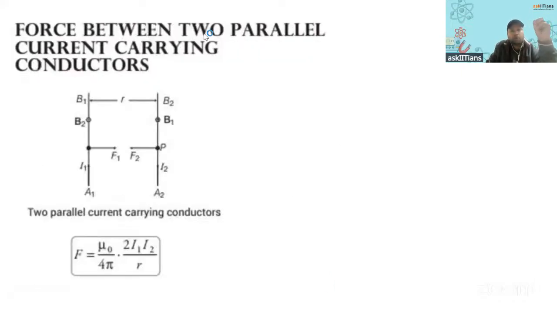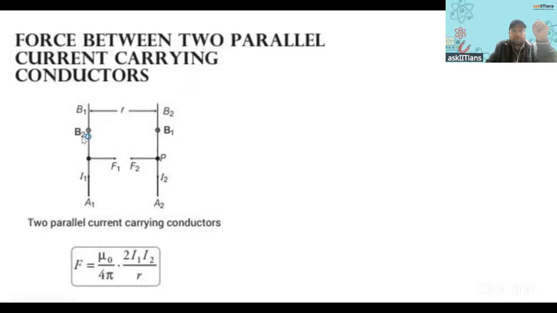Then we have force between two parallel current carrying conductors. This I was telling you that this sometimes comes. Right? This becomes important many times. Many times questions are asked from it. So you must be knowing how we get to this expression. Getting it? Force between two parallel current carrying conductors.